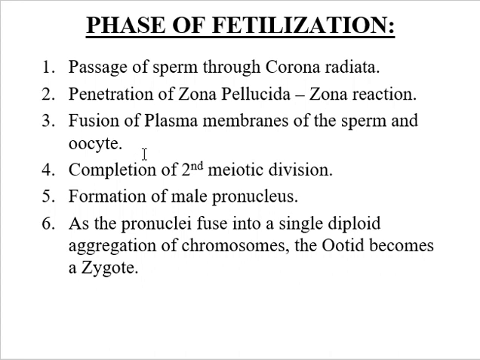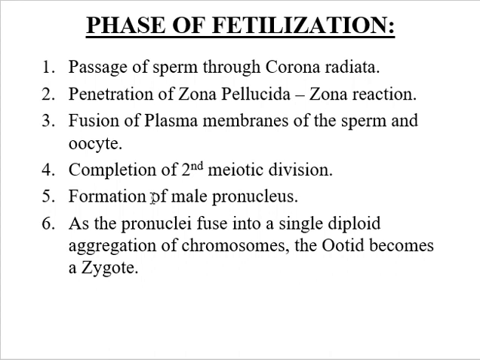The next step is very important. With the fertilization, there is completion of the second meiotic division. And the next is formation of the male pronucleus. So within the cytoplasm of the oocyte, the nucleus of the sperm enlarges to form the male pronucleus and the tail of the sperm degenerates.